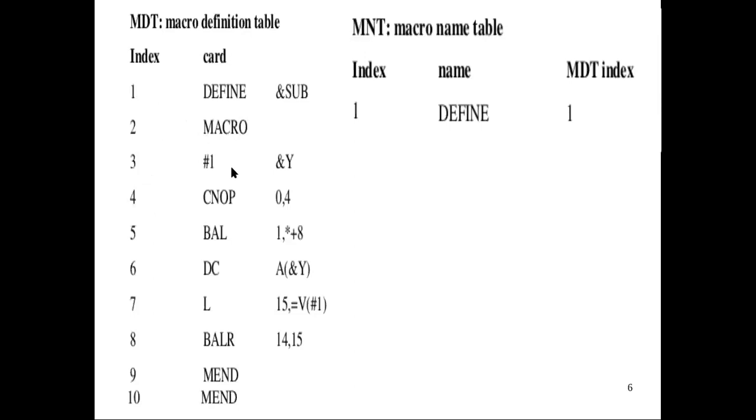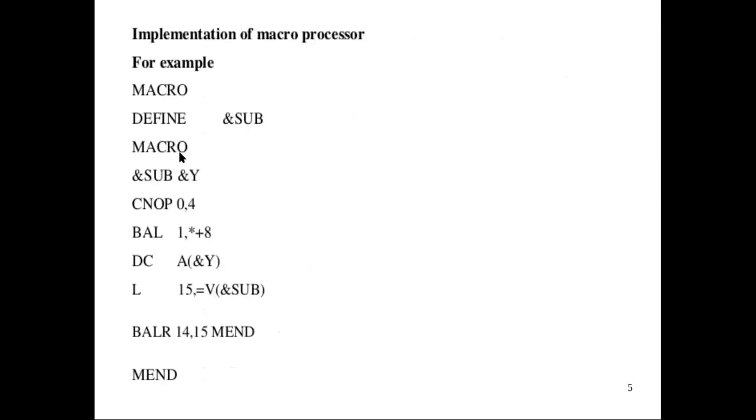Then the third line, ampersand sub ampersand y. So we have to prepare the argument list array. Wherever dummy arguments are there, they have to be replaced by index markers. Ampersand sub is the dummy value here, so it has to be replaced by an index marker. Here we are representing it by hash 1.